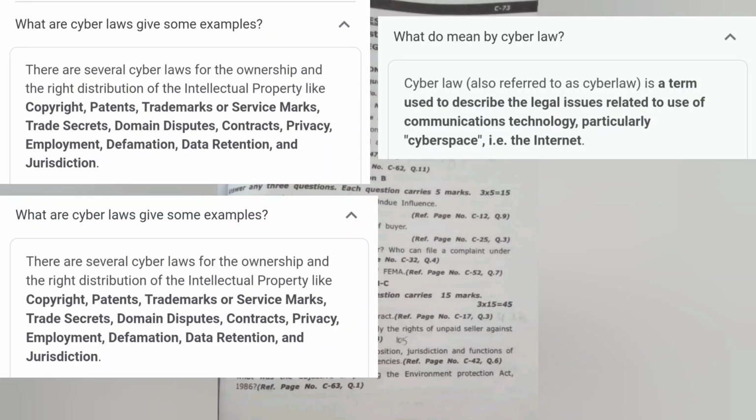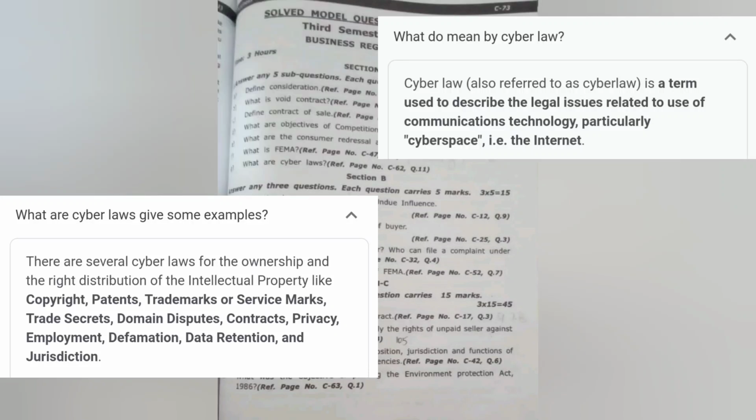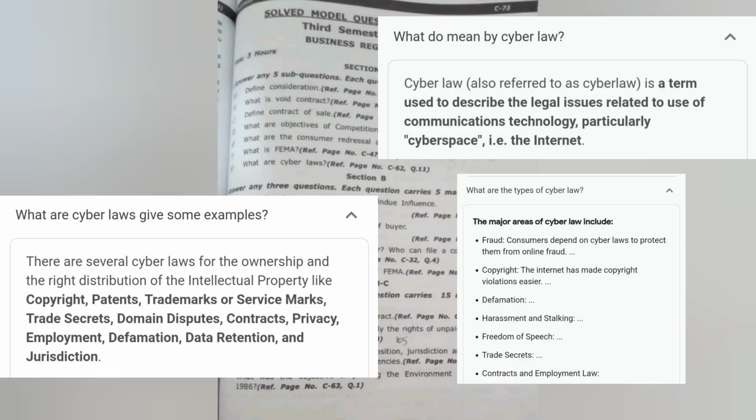So first of all, we need to understand what is cyber law. Cyber law is a term used to describe the legal issues related to the use of communication technology, particularly cyberspace, for example, the internet. So what are the cyber laws? We need to give some examples like copyright, patent, dispute, contract, privacy. That all comes under cyber law. Okay, if we understand cyber law with some examples, the same again. So it is the intellectual property distribution.